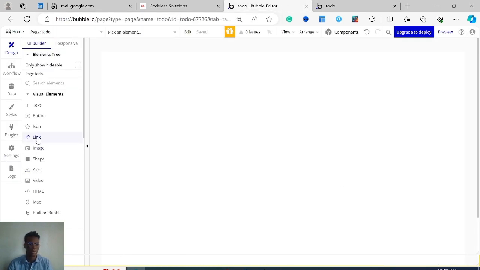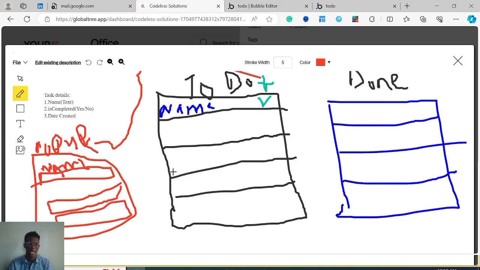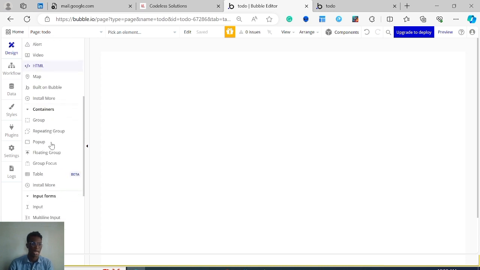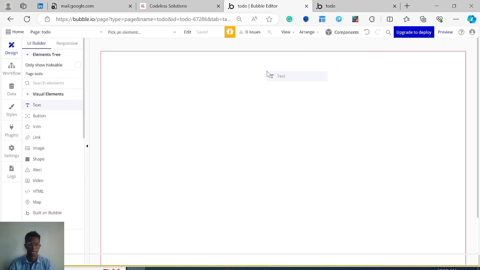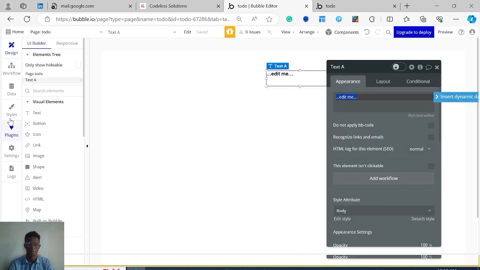So what I'm going to do now is look at the UI and see what we need to add. Obviously we have two lists here, a to-do list and a done list. Each of these lists has a title, which is a text. So I'm just going to add a text for each one of them. I'm going to put a text there, and I'm going to call it to-do.